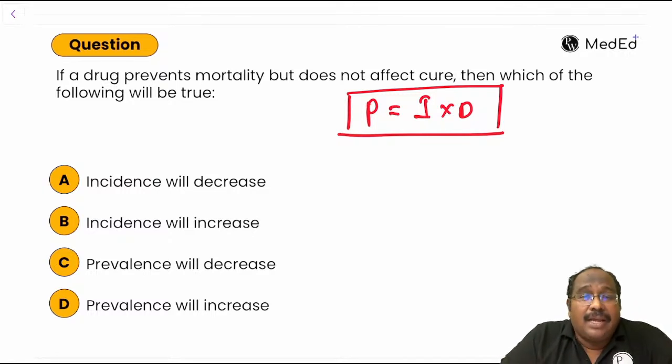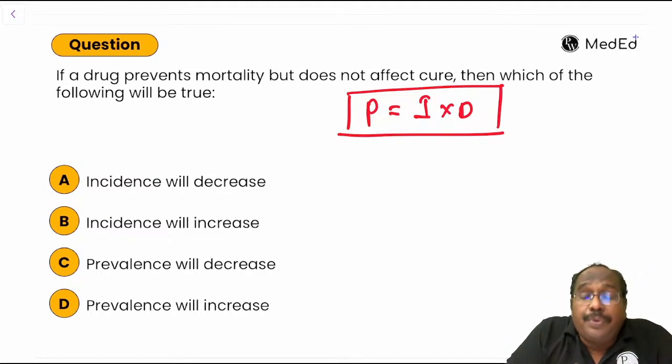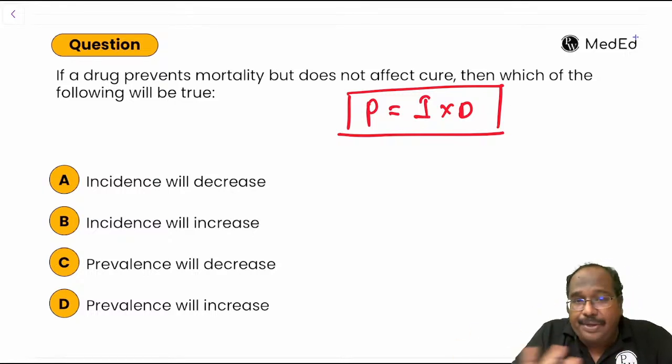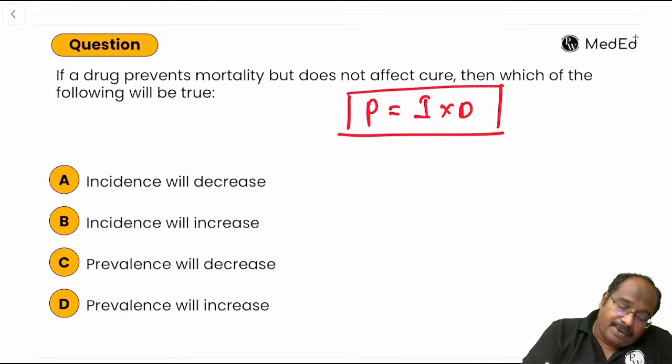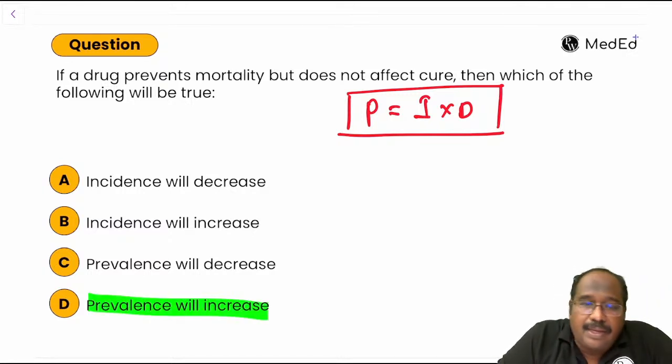A drug that prevents mortality but does not affect cure means there is going to be an increase in duration. Incidence is not affected by duration. What will happen? Prevalence will increase.